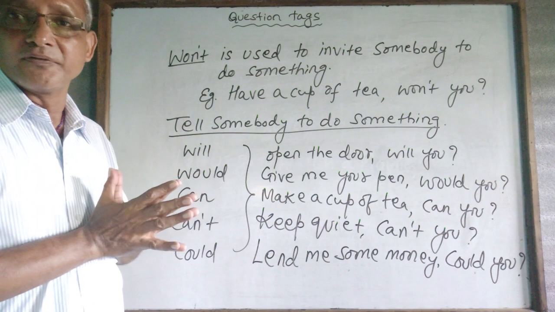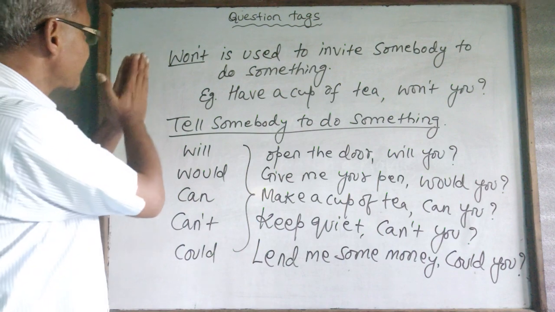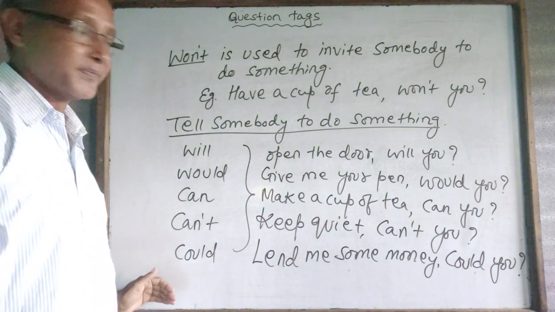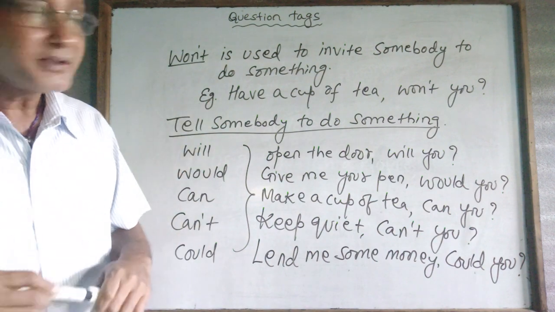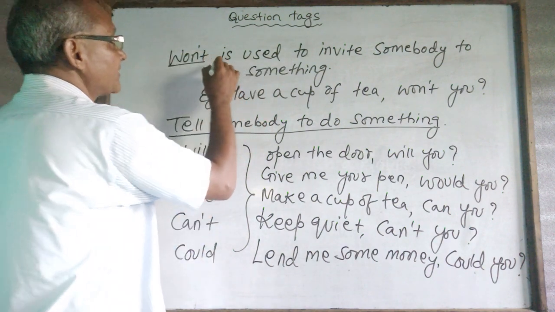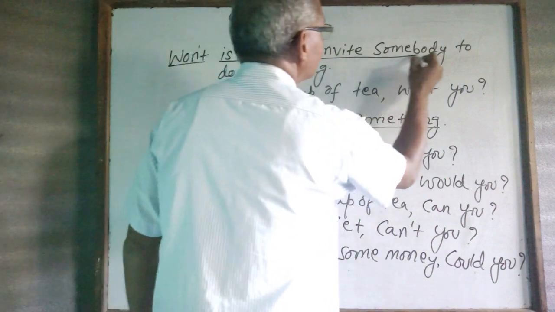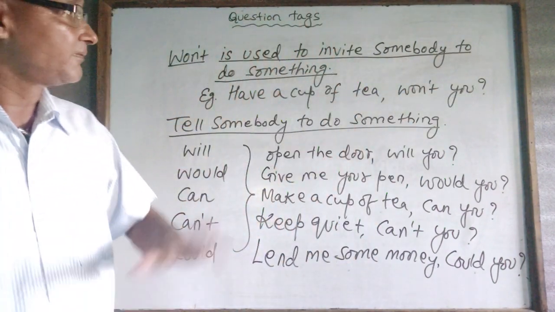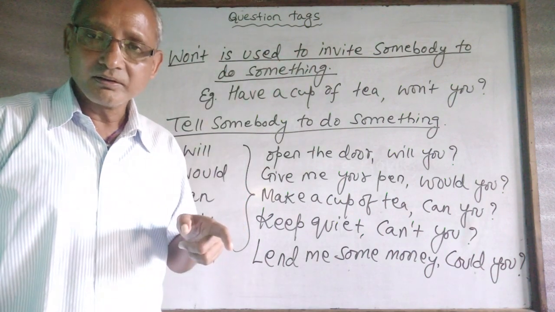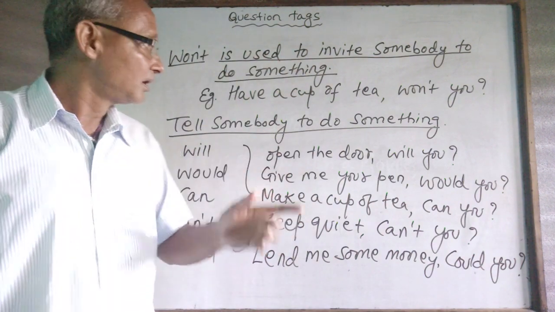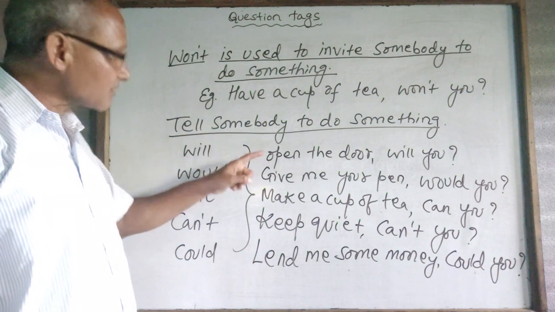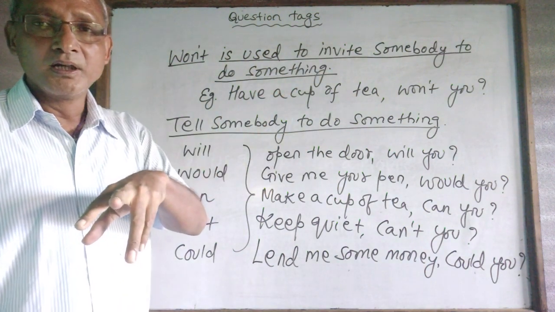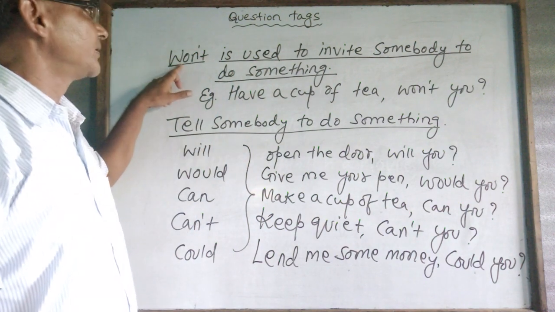We often have confusion with the uses of ought, will, would, can, can't and could. Let me very clearly differentiate it here. There are two things we can do. We can invite somebody to do something, an act of invitation, or we can ask somebody to do something. Invitation and asking are different. When you are inviting, use ought.